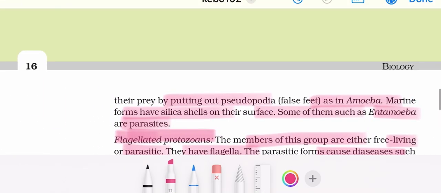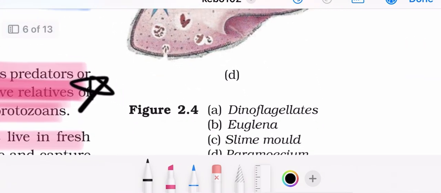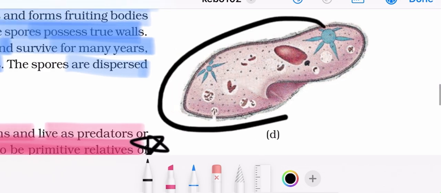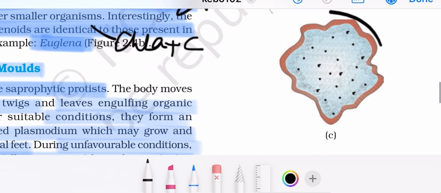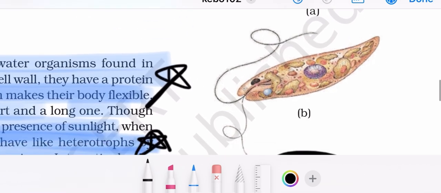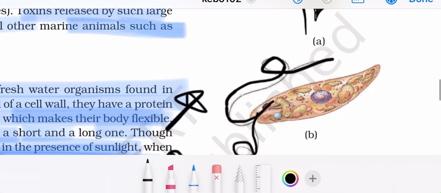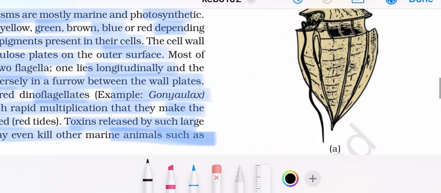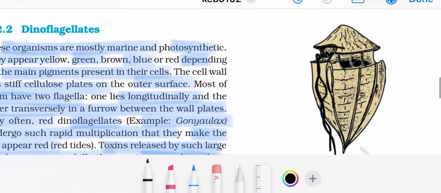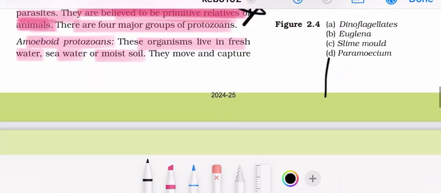Now let's see the diagrams. Let me show you the diagrams. This is the diagram of Paramecium. And this is a slime mold, which is a saprophytic protist. This is a euglenoid having two flagella, one long and one short, and they have a protein-rich layer called pellicle. This is a dinoflagellate, like this.